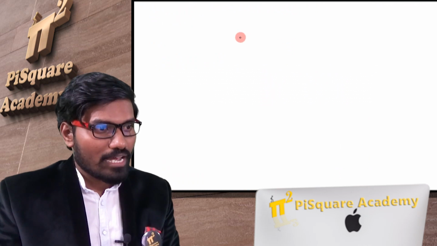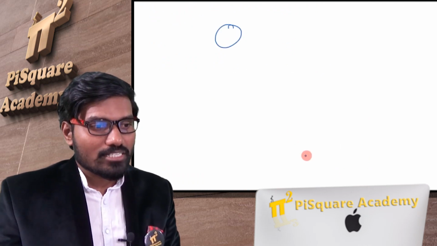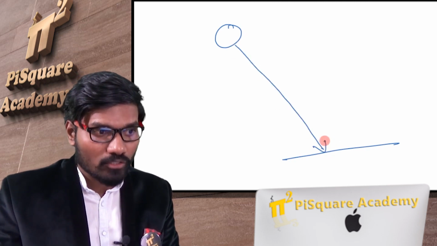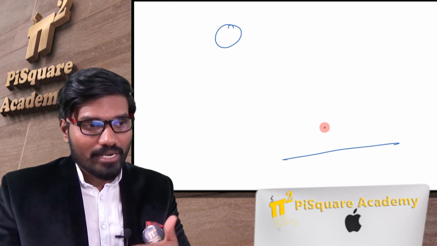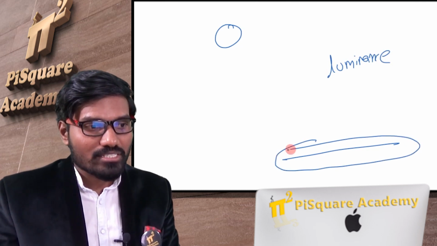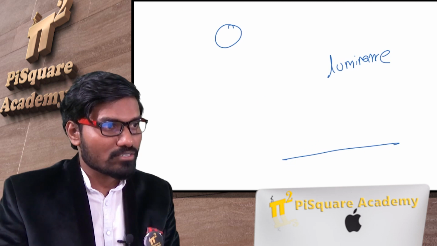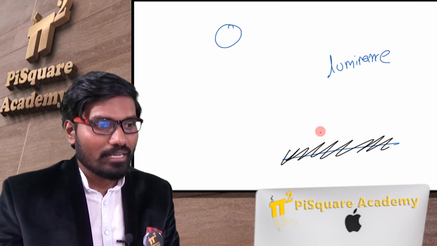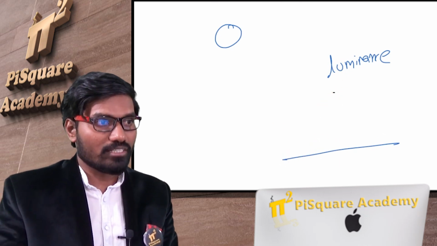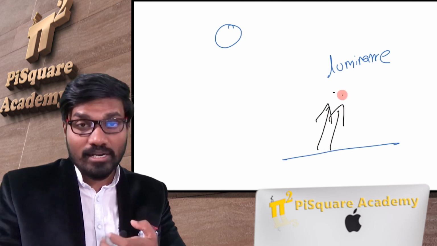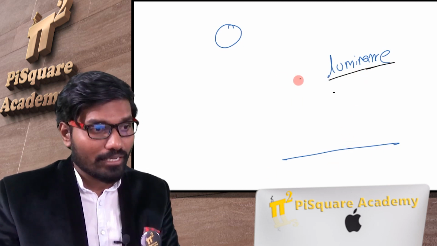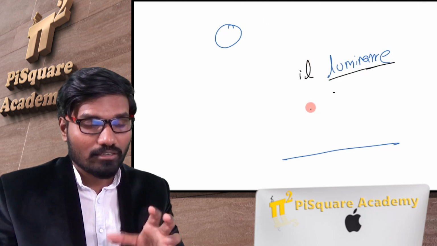Suppose I have a light bulb over here. It does not depend on what kind of surface, because I'm just measuring how much light is falling on the surface. But the luminance does depend on the type of surface, because if the surface is a black surface, then the reflection will be less, luminance will be less. If the surface is a white surface, then reflection will be more, luminance will be more. So luminance does depend on the type of surface, but illuminance does not depend on the surface type,